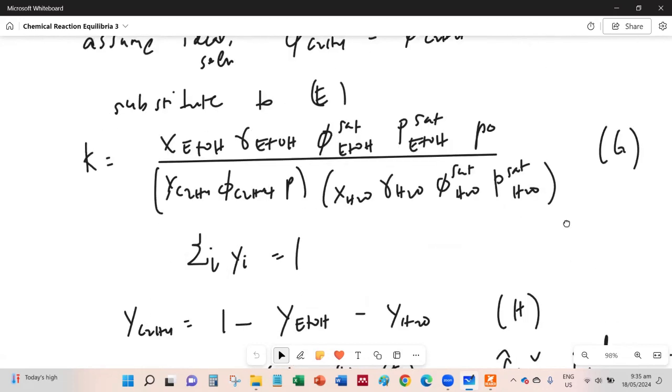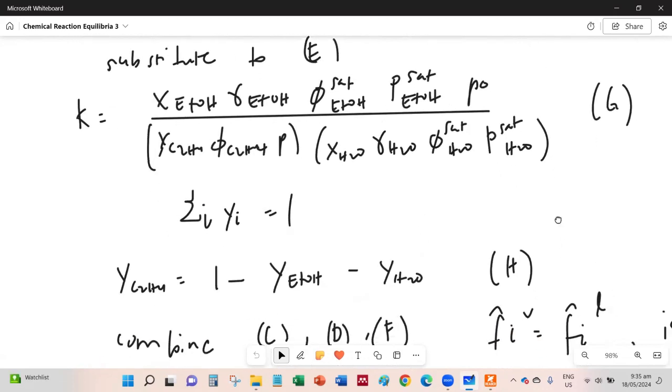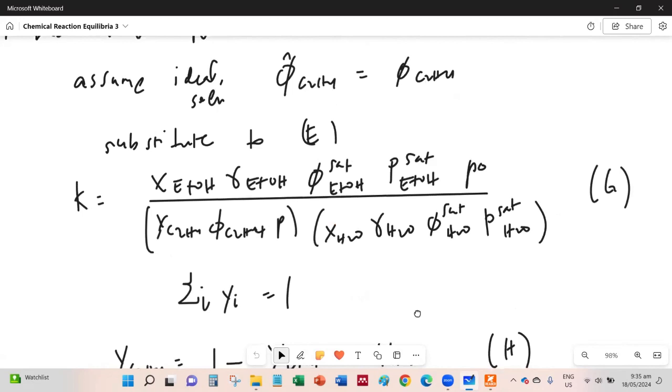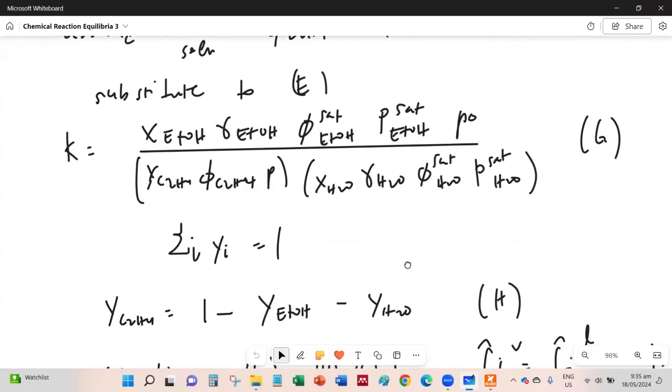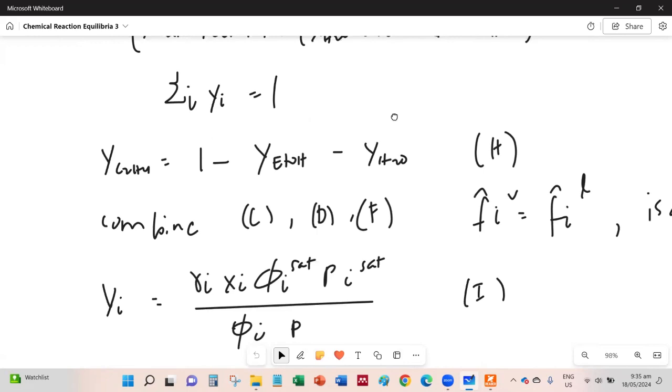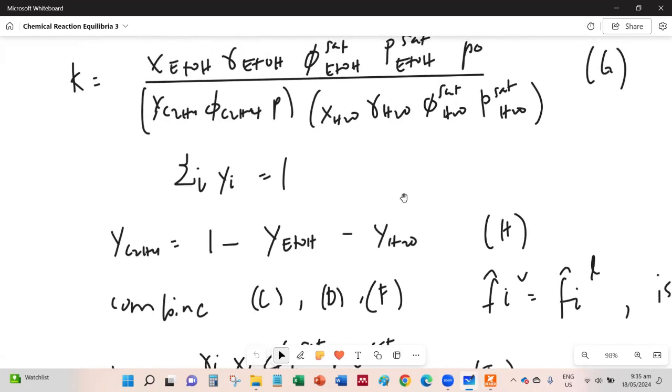All right. So the next thing that we need to do is try to relate this equation. We need another equation, but this time in terms of the mole fractions.